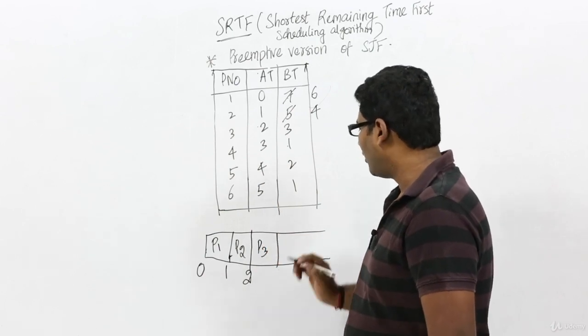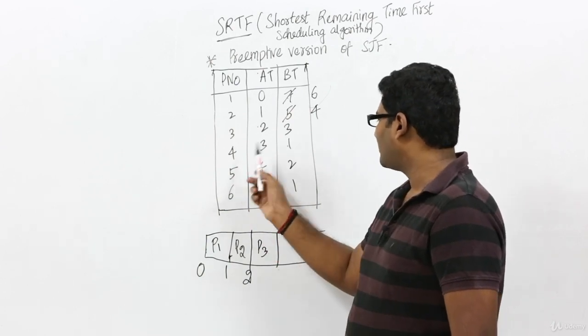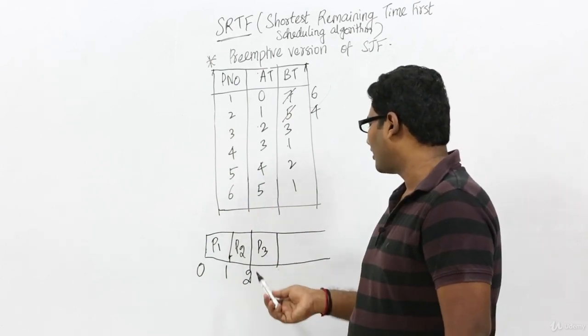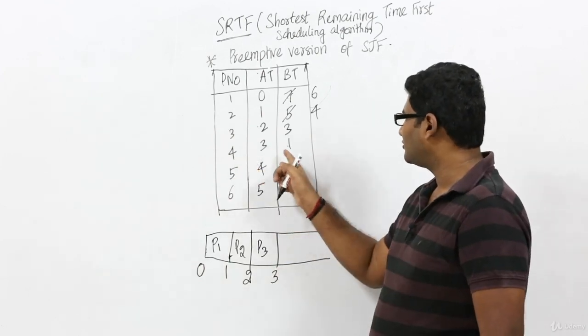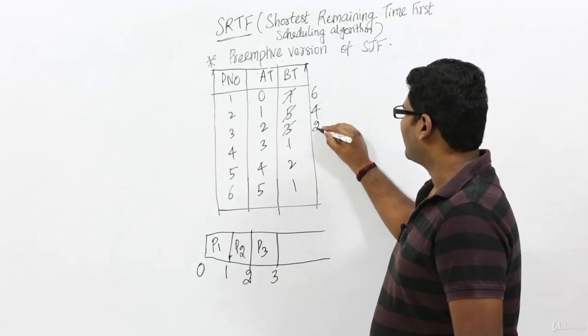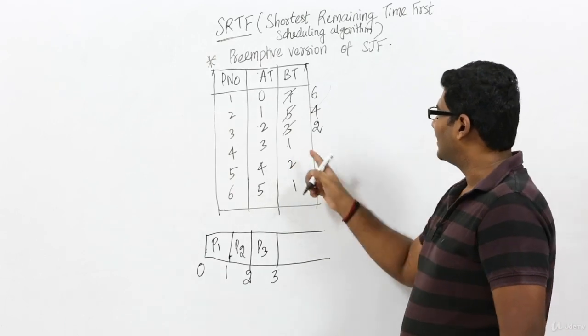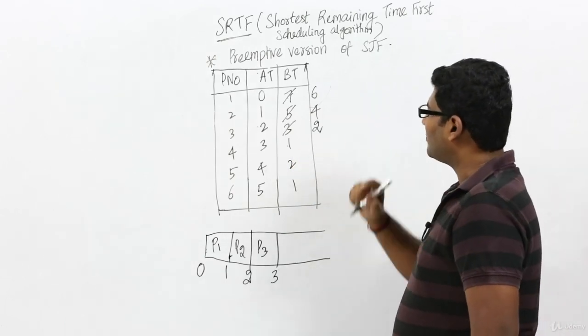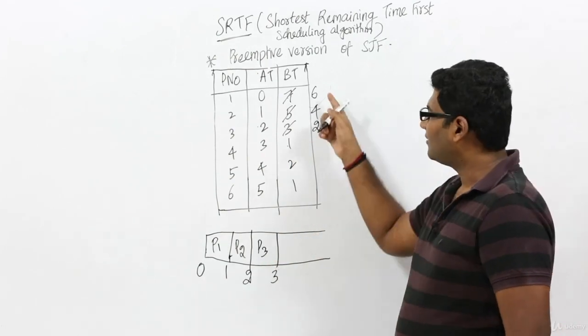Now again, for how long will we execute process P3? Only till process P4 arrives, which means until 3. Why? Because process P4 needs to execute for only one time unit. Now P3 we have already executed for one time unit. So the remaining execution time of P4 is less than P3, P2 and P1. So P4's priority is higher than all these three processes.